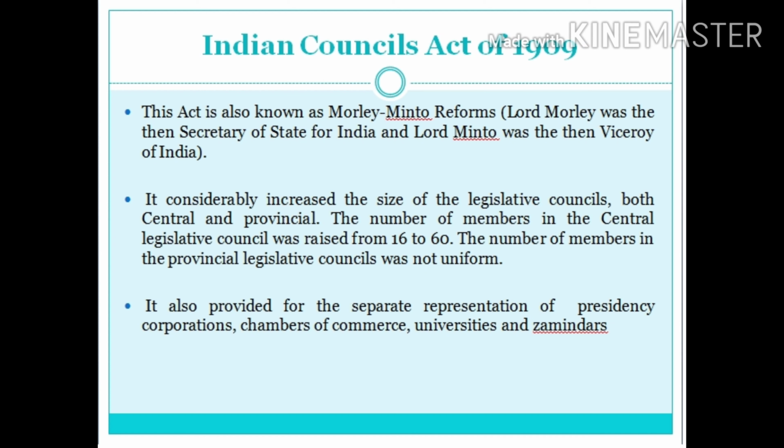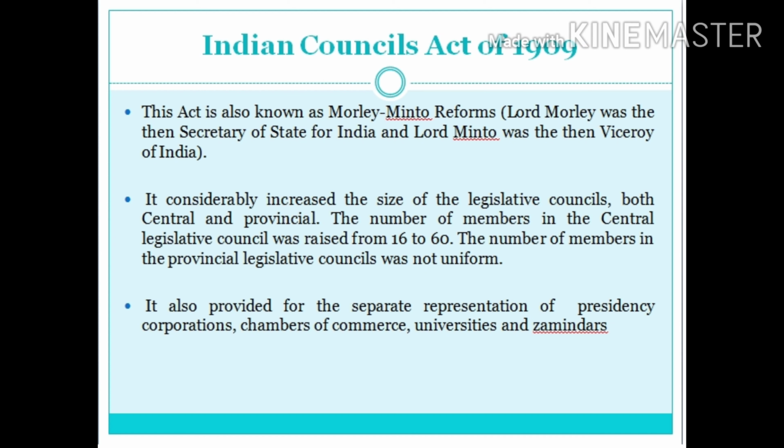It required that 3 of 6 members of the Viceroy's Executive Council, other than the Commander-in-Chief, were to be Indian. It extended the principle of communal representation by providing separate electorates for Sikhs, Indian Christians, Anglo-Indians and Europeans. It granted franchise to a limited number of people on the basis of property, tax or education.